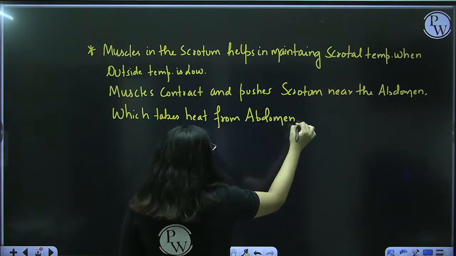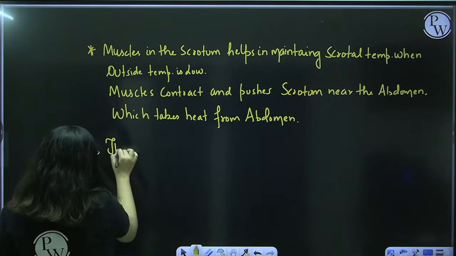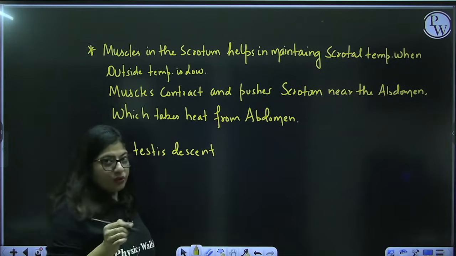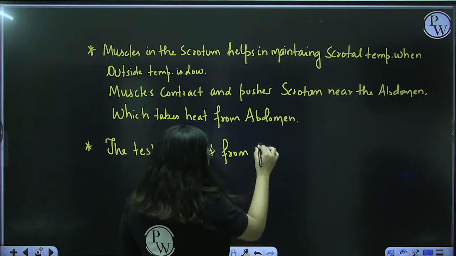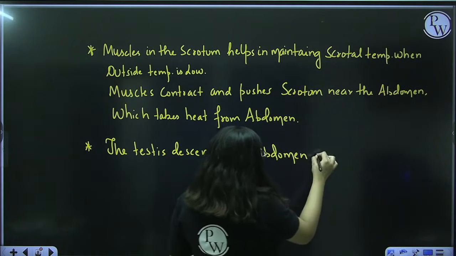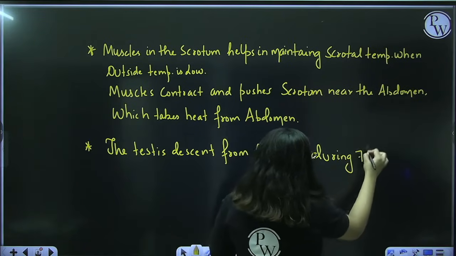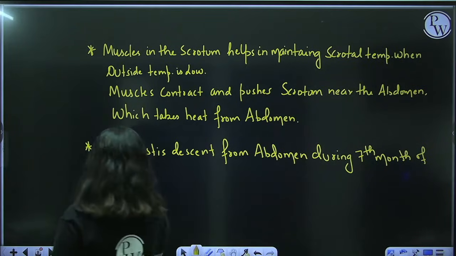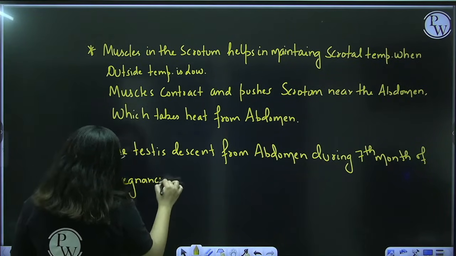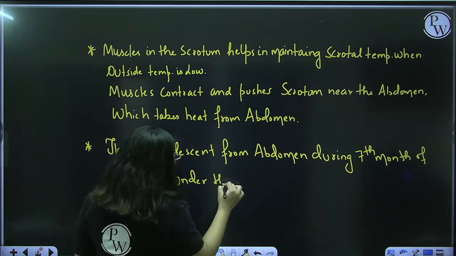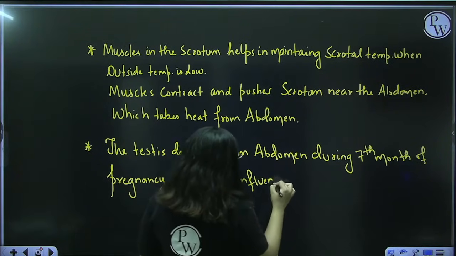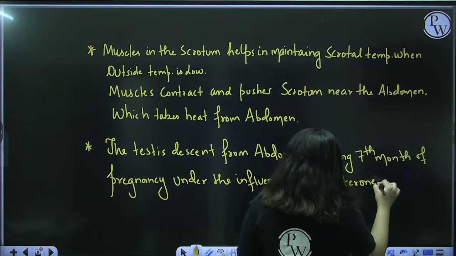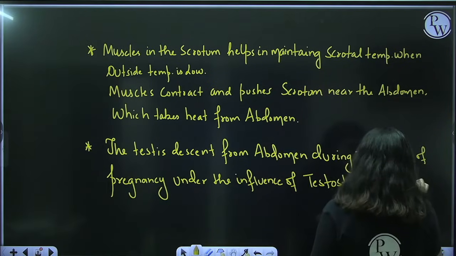Okay. Second point, what you learn, guys? The testes descent, which means to come down, from the abdomen during the 7th month of pregnancy under the influence of testosterone. Testosterone is an androgen, the male hormone.